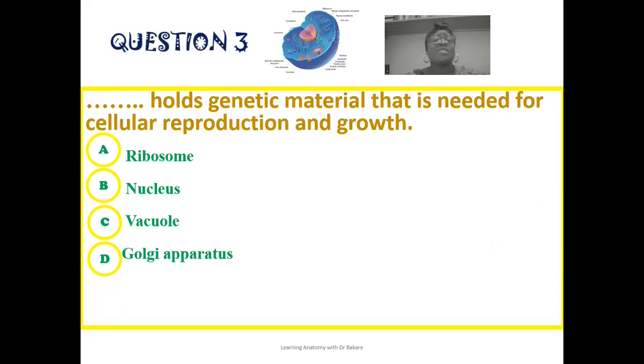The third question reads: which holds genetic material that is needed for cellular reproduction and growth? The structure that is responsible for this is the nucleus. We know that the nucleus is seen to contain genetic material that is responsible for cellular reproduction and also growth.